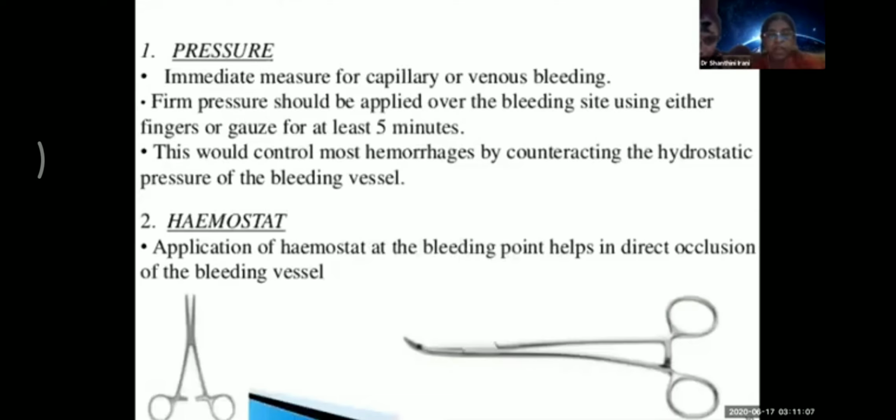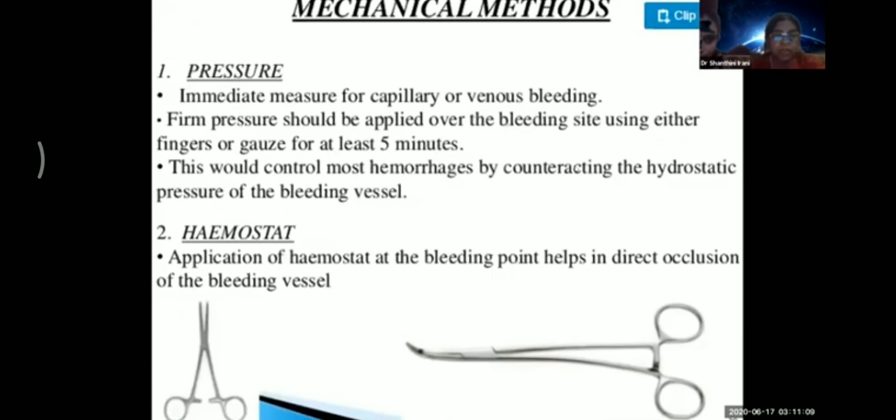Immediate pressure for capillary or venous bleeding will stop the bleeding. Firm pressure should be applied over the bleeding site using either fingers or gauze for 5 minutes. This would control most hemorrhages by counteracting the hydrostatic pressure of the bleeding vessel.